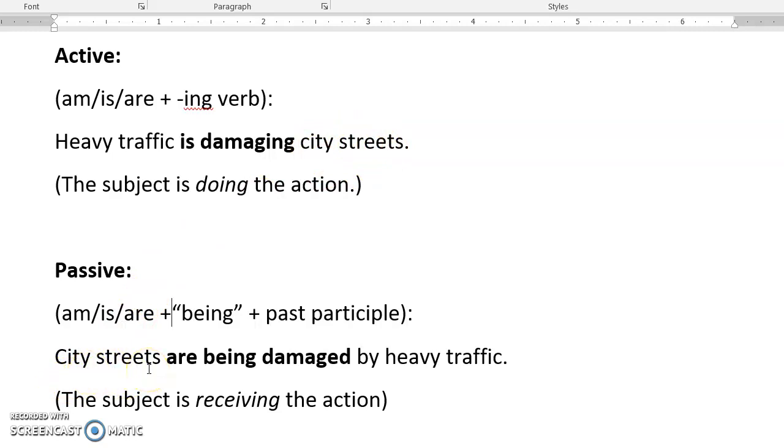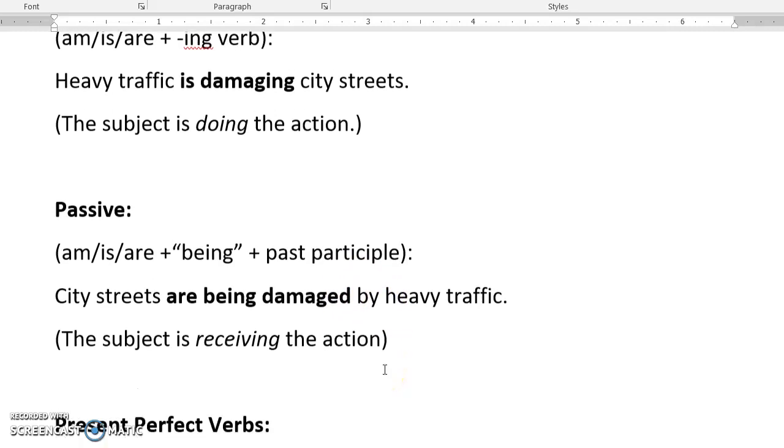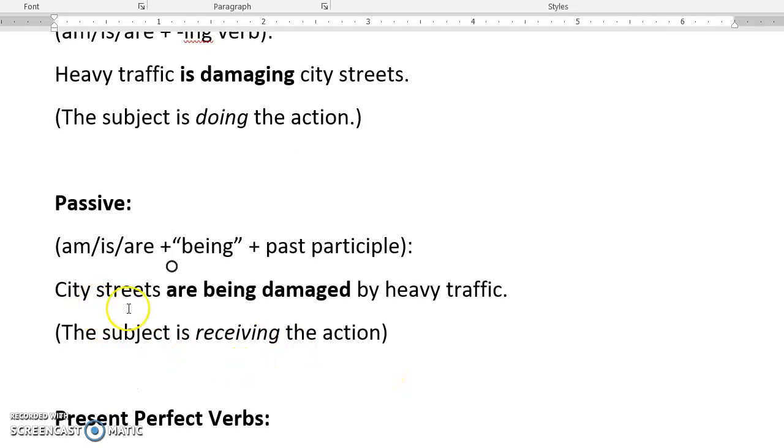City streets. We're going to use a passive verb. Streets is plural, so we'll use a plural be verb, then the word being, then the past participle of damage, which is damaged. And then we're going to use, in this case, the word by: by heavy traffic. You could use any preposition. You could say due to or as a result of, but I chose by. So it's passive now because the subject, city streets, are receiving the action of damage.